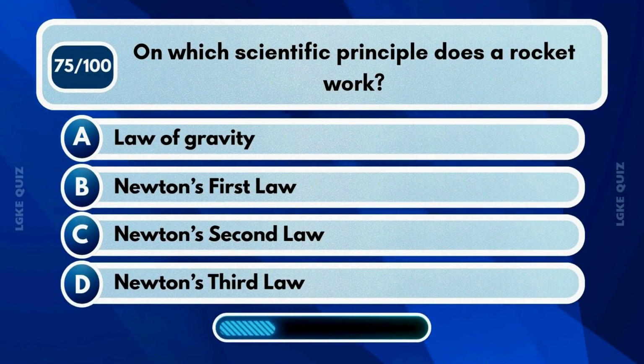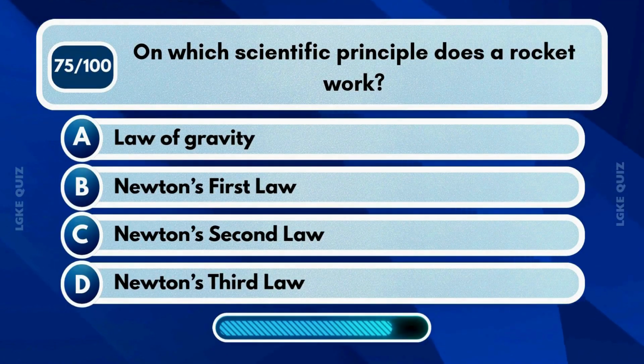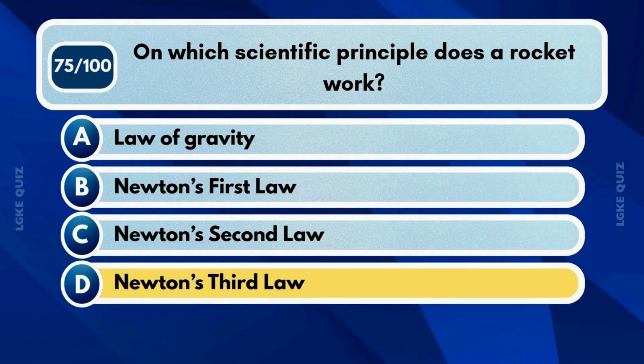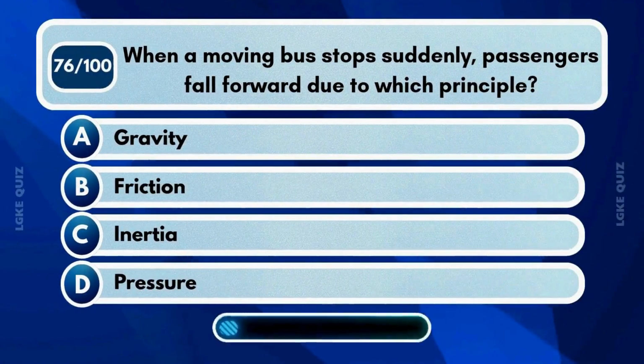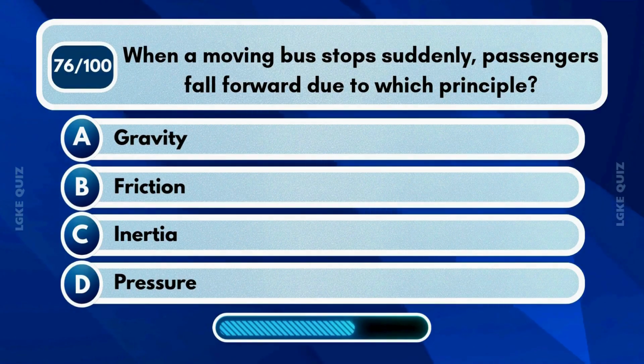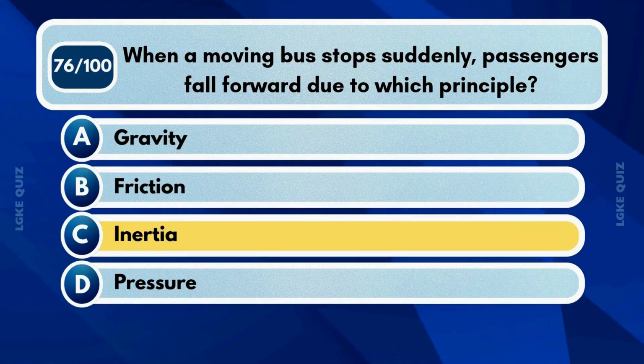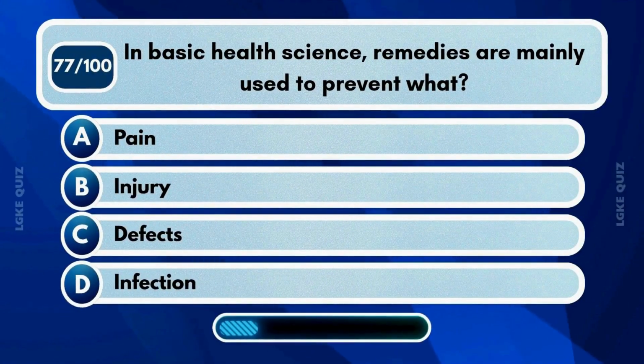On which scientific law does a rocket work? When a moving bus stops suddenly, passengers fall forward due to which principle? In basic health science, remedies are mainly used to prevent what?